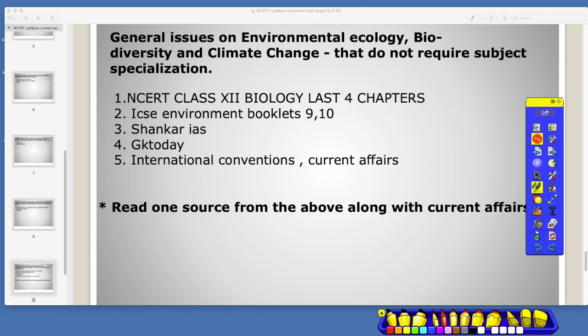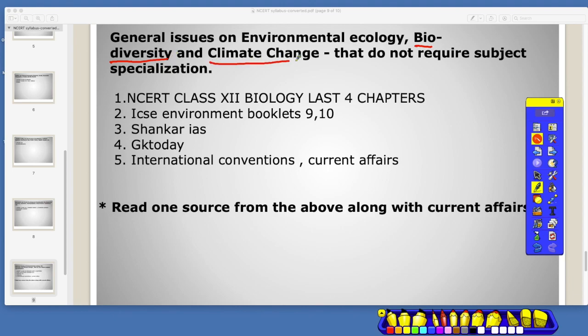And when it comes to biodiversity, it is what are the species that we have, then what is the status of the species? Is it going to be extinct? What are the initiatives that you're going to take to save the species? We have Project Tiger to save the tiger from extinction. So all these things come up in biodiversity.